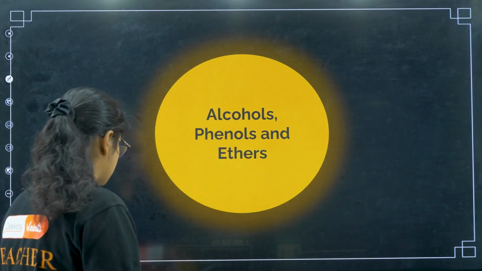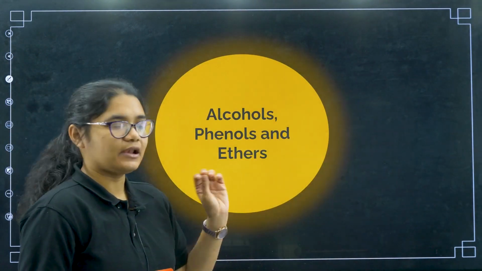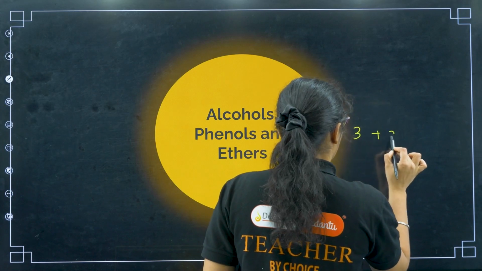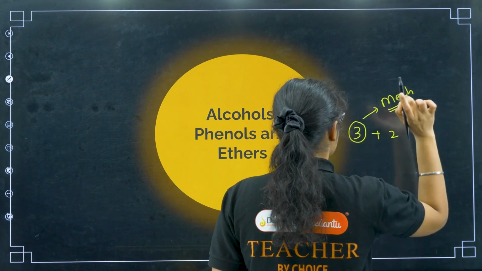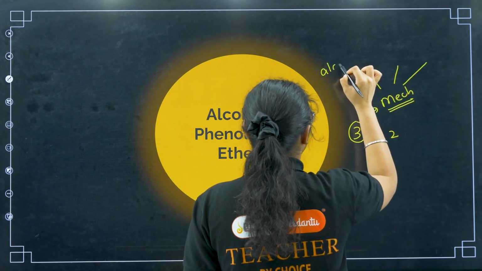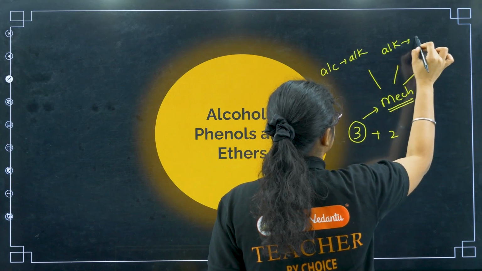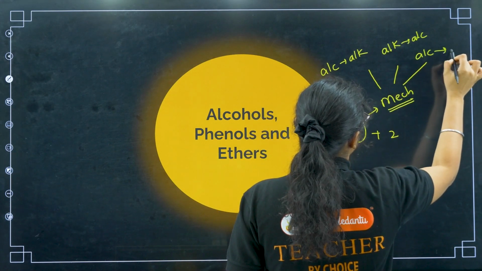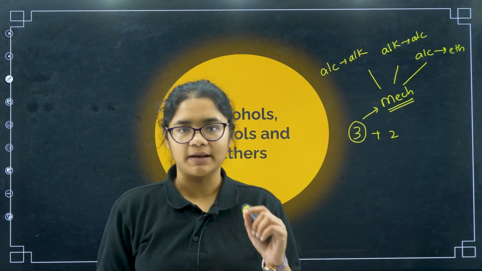Now going to the next chapter, that is alcohols, phenols and ethers. So let me tell you, in alcohols, phenols, ethers also it is generally 3+2, okay, and this 3 mark is a mechanism based question, okay, and this chapter has 3 mechanisms. The first one is alcohols to alkenes, the second one is alkenes to alcohols, and the third one is alcohols to ethers, okay. So these 3 mechanisms, please prepare properly.